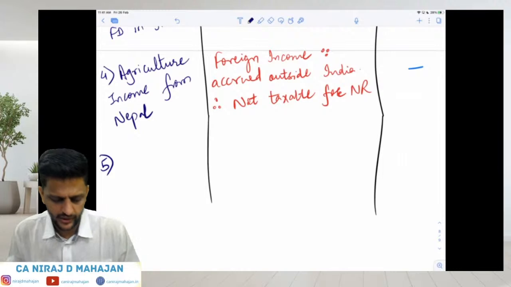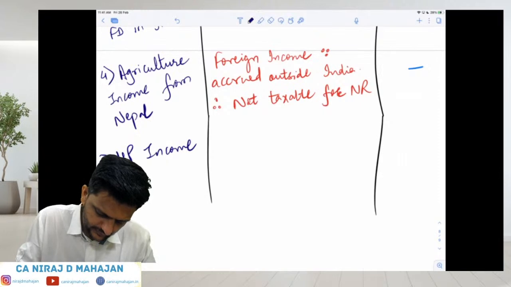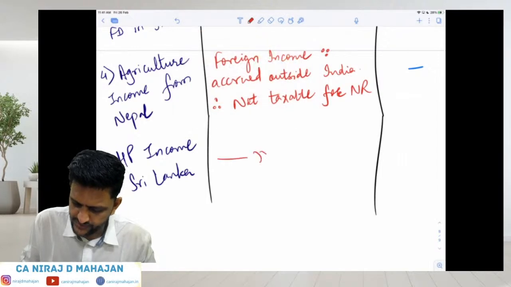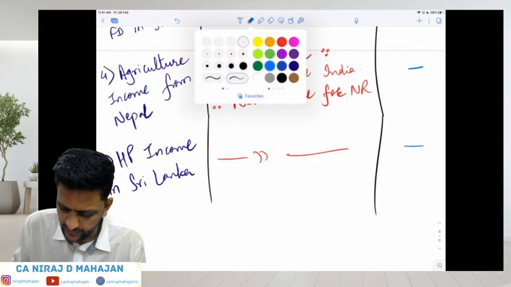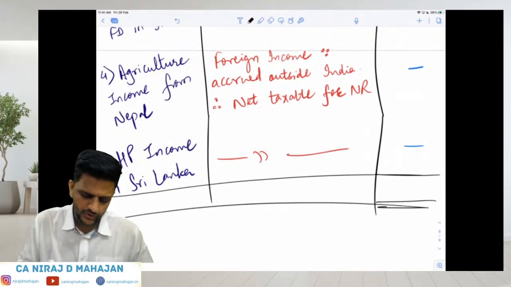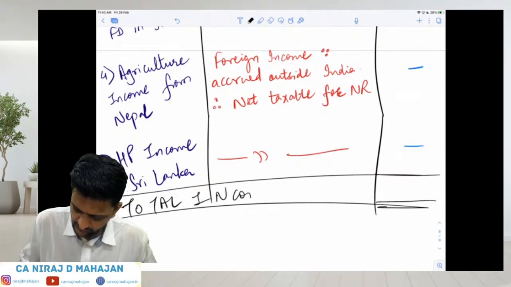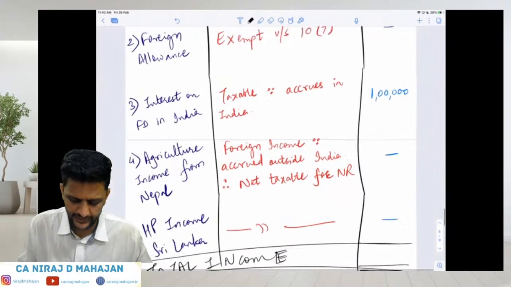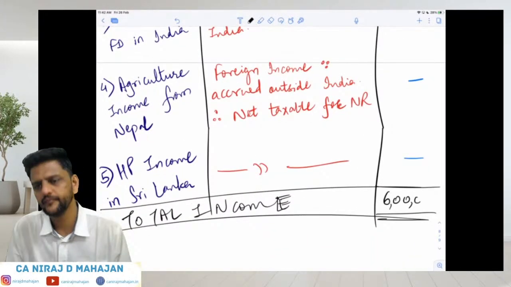Income from house property in Sri Lanka. Okay? House property income from Sri Lanka. Again, same reason, bacho. Foreign income since accruing outside India. And in that case also not taxable in the hands of NR. Right? Simple till here. So total income, how much? Just 6 lakhs rupees taxable in India. 6 lakhs taxable in India. Yes? Clear till here, everybody?